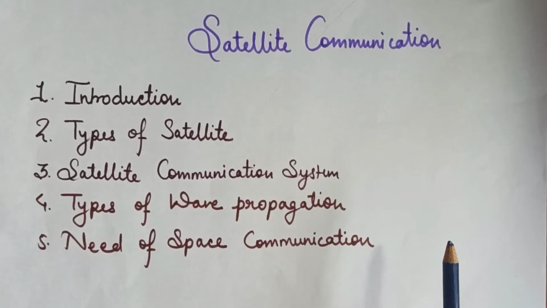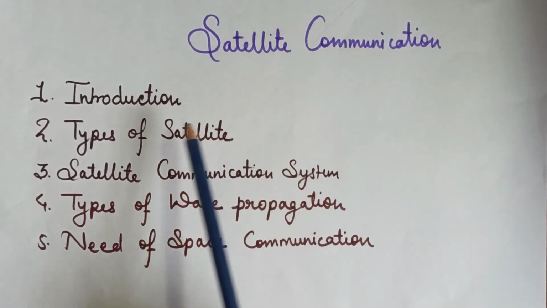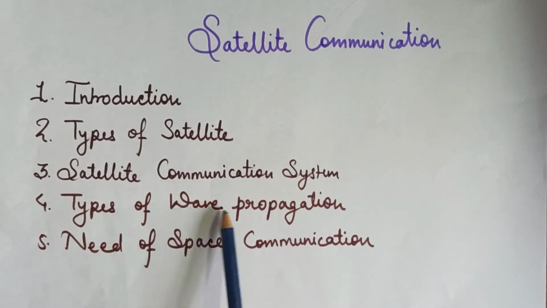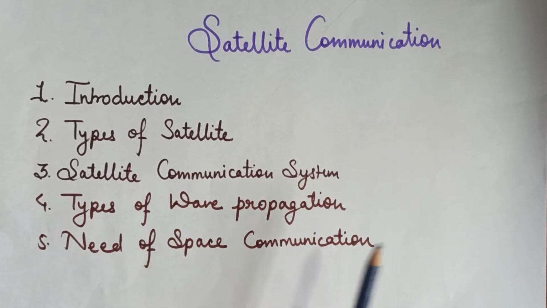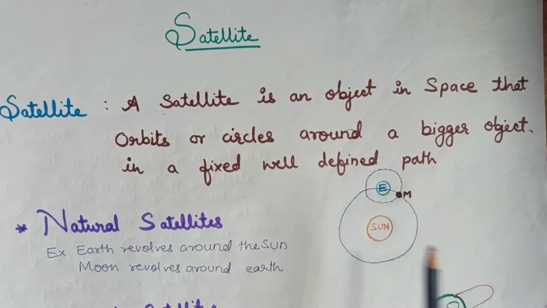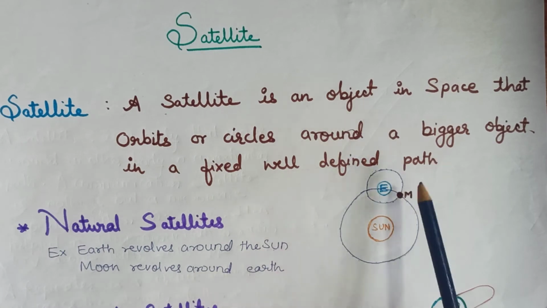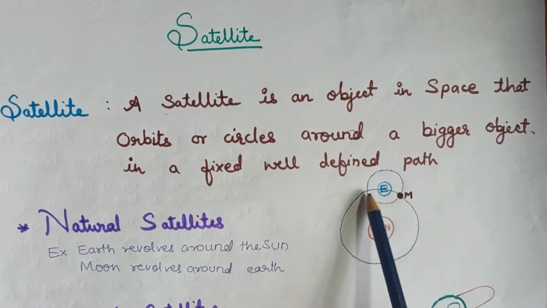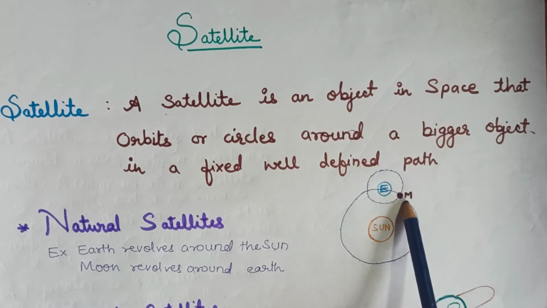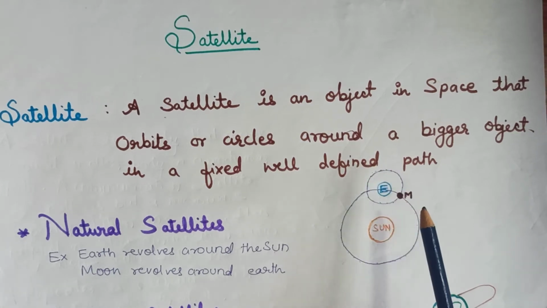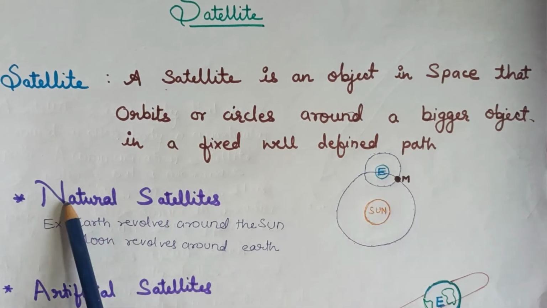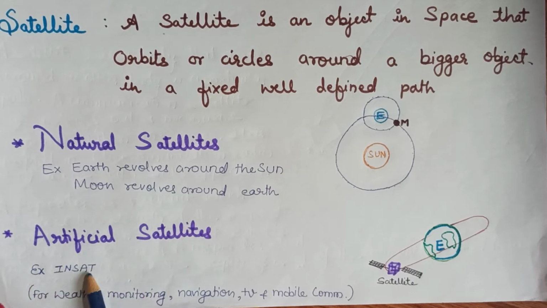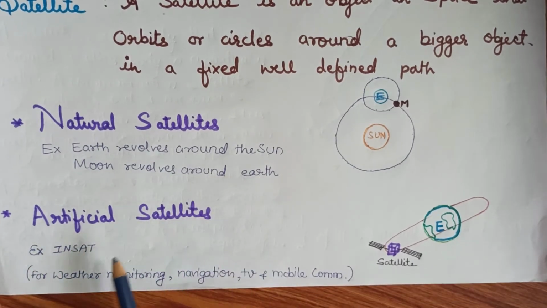Hi friends, today's topic is on satellite communication, in which we are discussing introduction, types of satellite communication system, types of wave propagation, need of space communication. A satellite is an object which revolves around a bigger object like Earth. Earth revolves around the Sun, and Moon is also a satellite which revolves around the Earth. Earth and Moon are the natural satellites, and we have artificial satellites also like INSAT, which are man-made satellites used